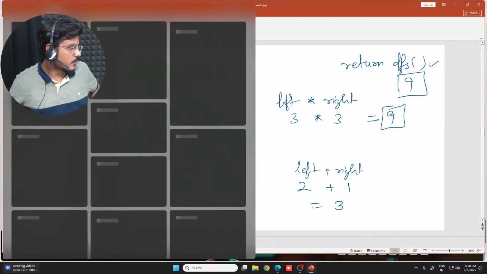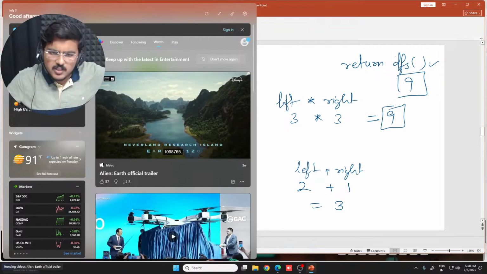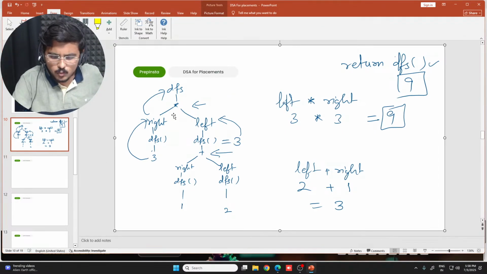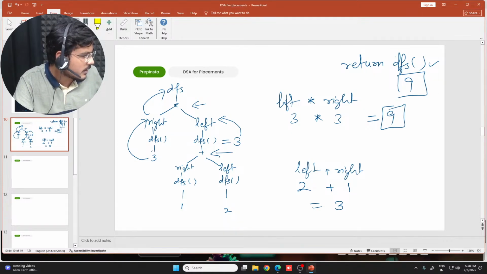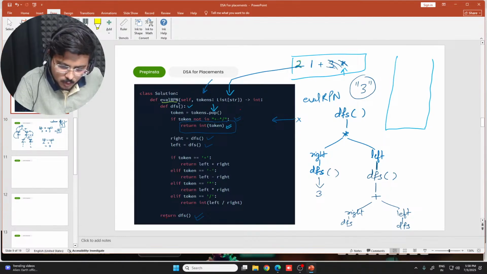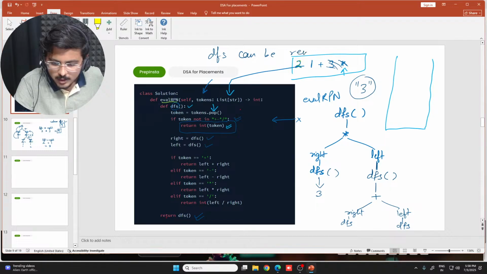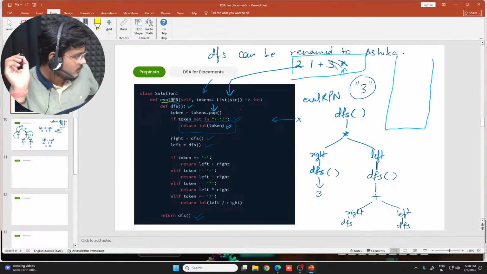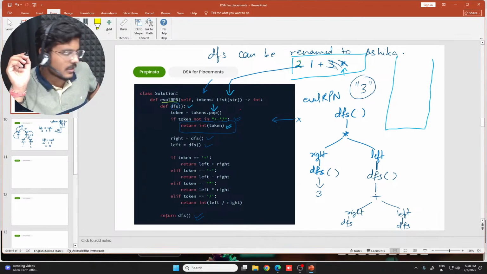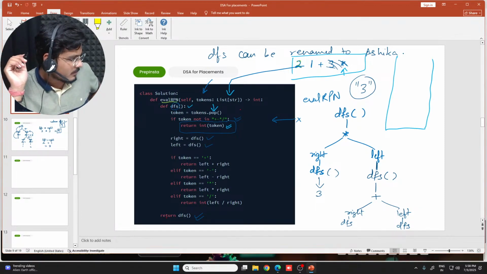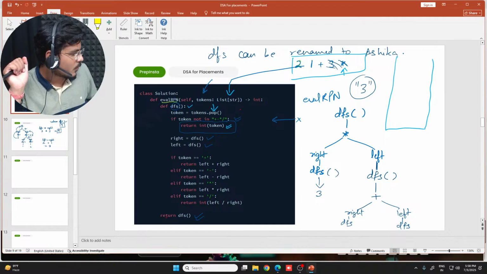Great. Sir, DFS means? DFS is just the name of the function. You want to name it, name it Shashi. Fine. You name it Rajesh, you name it Ashika. Anything. If you want, you can name it Ashika. No issues. This is just the name. DFS can be renamed to Ashika. Happy? Is it clear? Ashika, now you're okay with it? If you're okay with it.